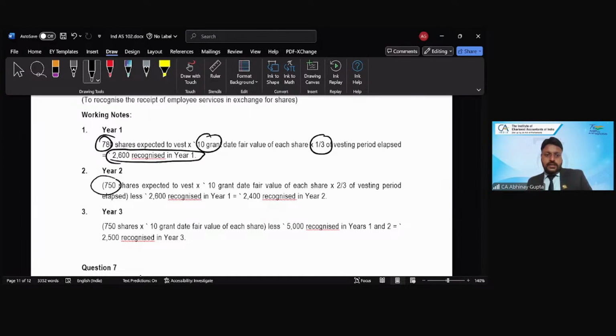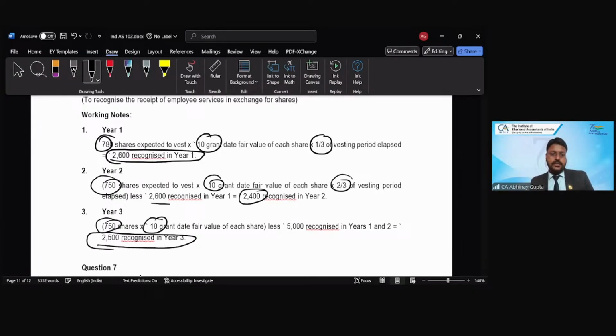750 shares into my 10 rupees into my 2 by 3. So total expenditure minus 2600 already recognized, so 2400 in year 2. And finally 750 into my 10 rupees into my 3 by 3, right? So total expenditure minus recognized in year 1 and year 2. So 5000 minus 2600 minus 2400. So whatever is left for year 3, so 2500 will be recognized in year 3, right?